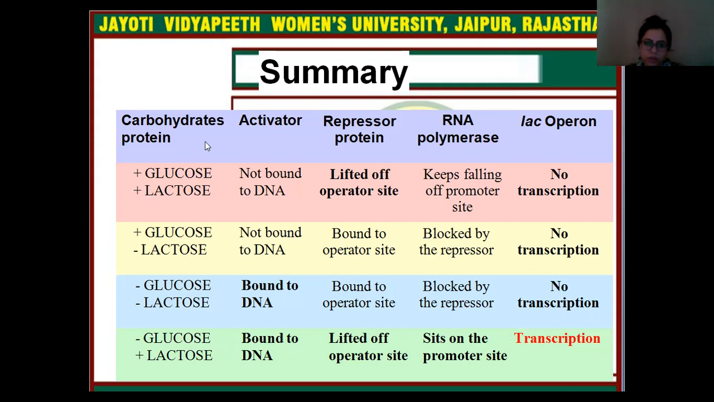So these are the four situations where glucose is present or absent, and the lac operon activity will be like this. Simply, in three situations, transcription will not occur. In the last situation, where glucose is completely absent and lactose is present, transcription will occur. So that's how you can simply understand the lac operon process and how the lac operon regulates the lactose degradation process.